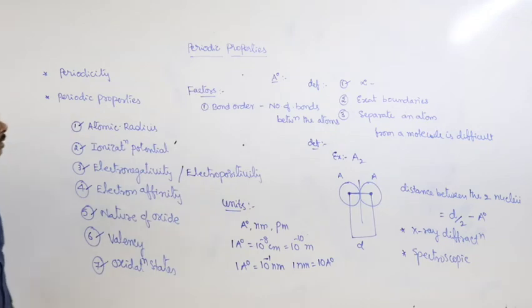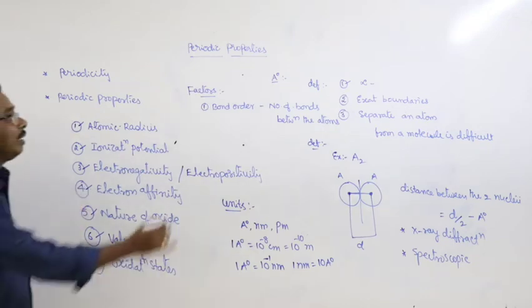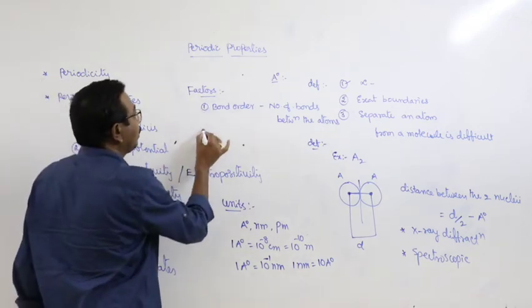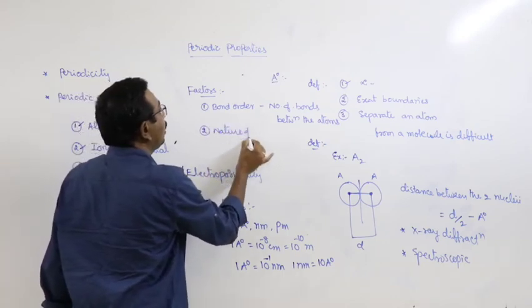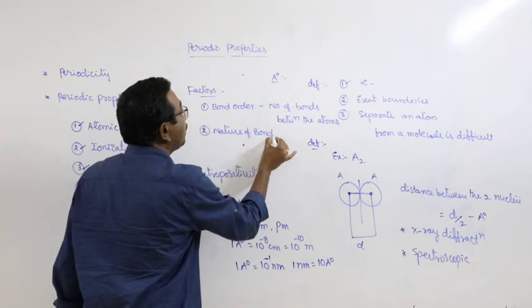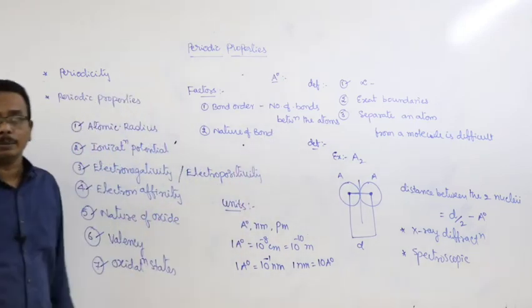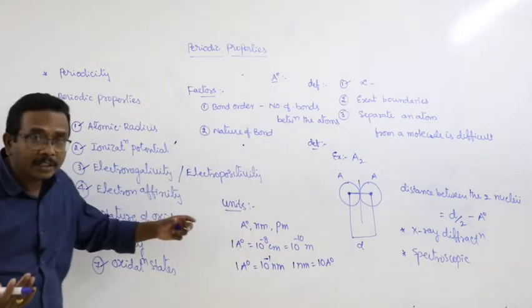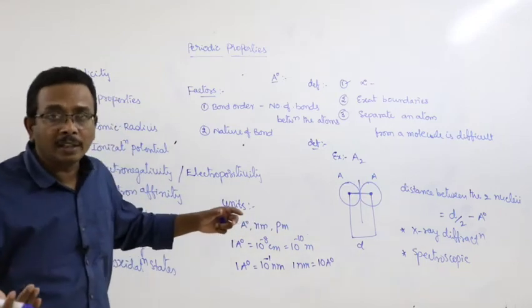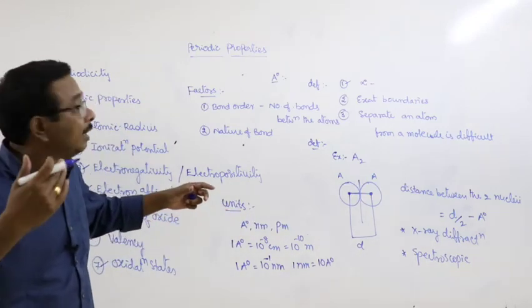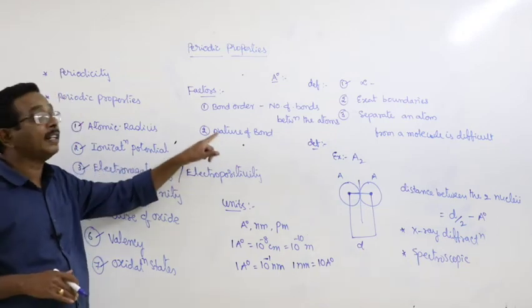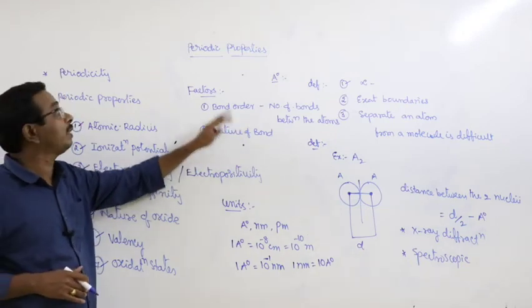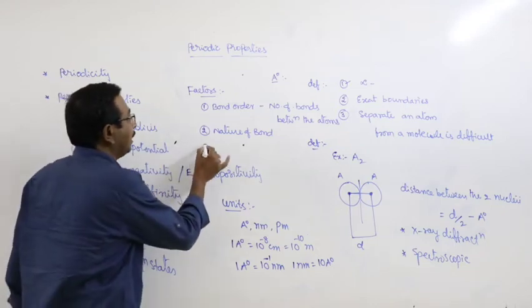The first factor that influences the atomic radius is bond order. Second one, nature of bond, meaning which type of bond is present between the two atoms, whether that is ionic, covalent or metallic. The nature of bonding also influences the atomic radius.